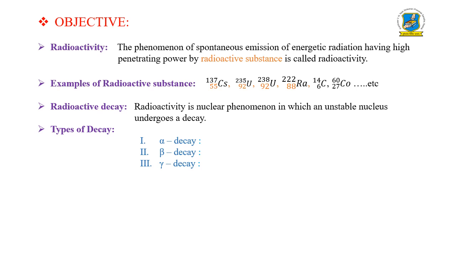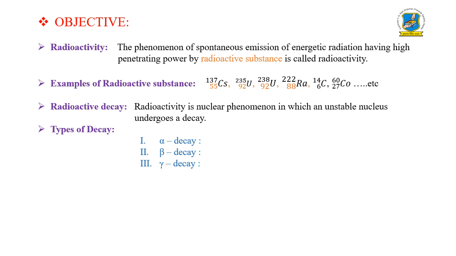and gamma radiations. First one is cesium 137, uranium 235, uranium 238, radium 222, carbon 14, cobalt 60 and so many of them. They are the best examples which emit the energetic particles in the form of alpha, beta and gamma radiations. Next one is radioactive decay.